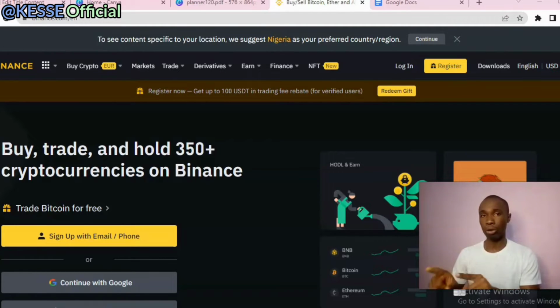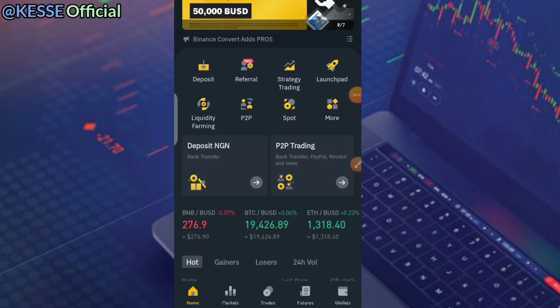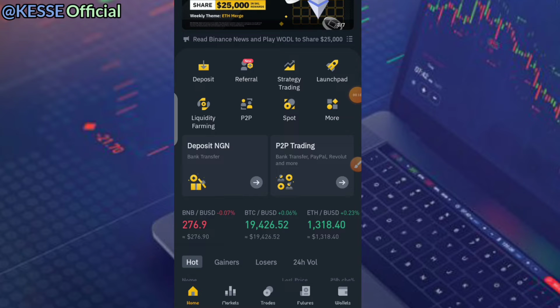I'm going to be using my phone to show you all you need to know, because the majority of individuals who trade or would like to start trading would like to use their phone. So using my smartphone, this is what I'll use to show you how to get started. So let's get started. Once you open your Binance app, it will appear like this.